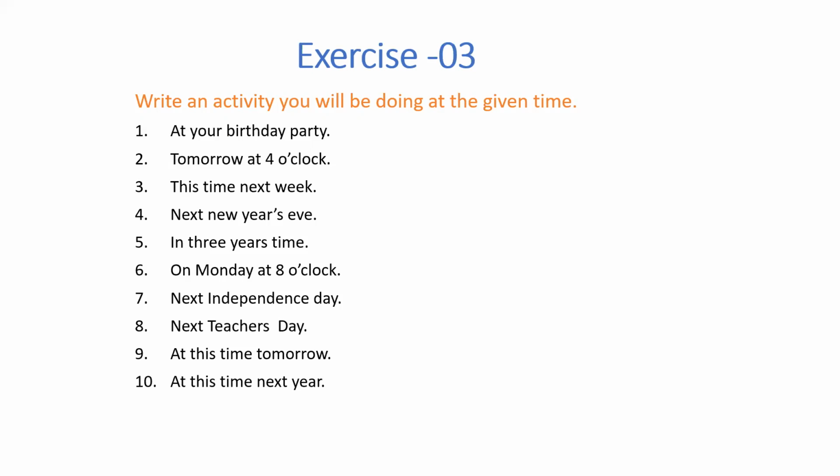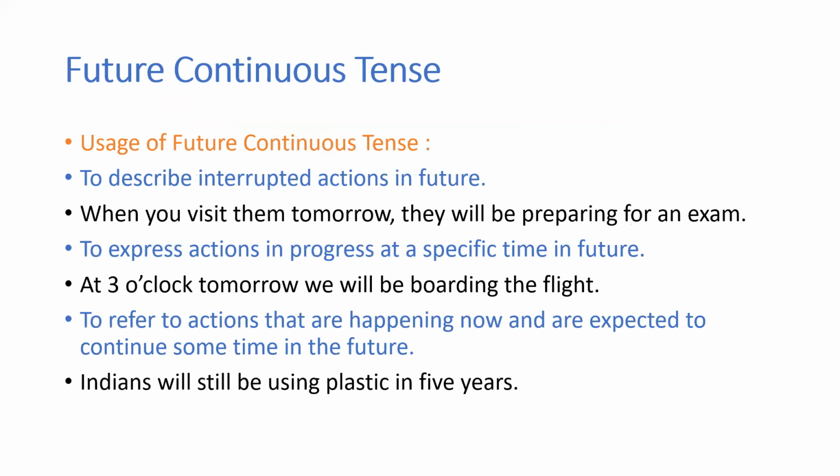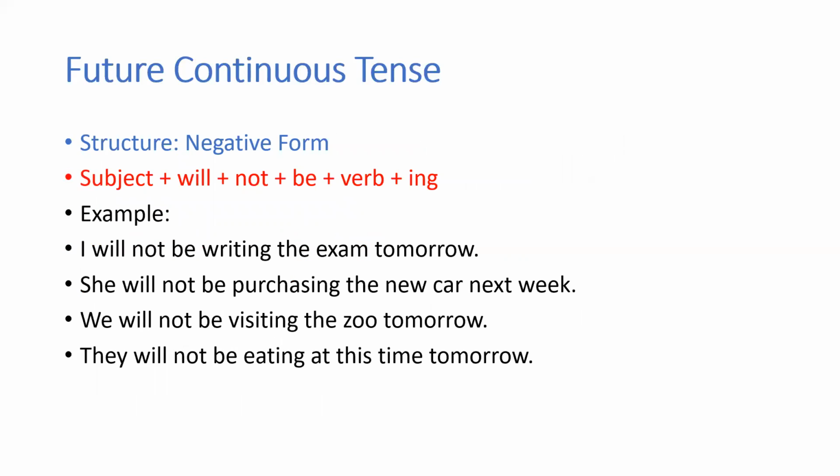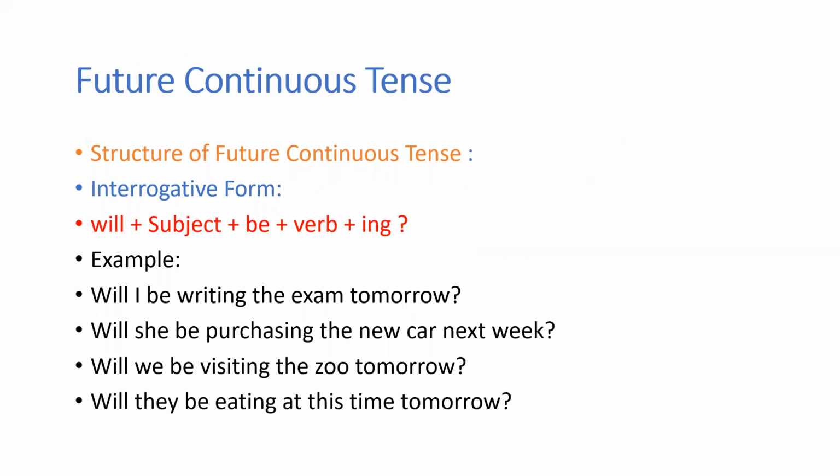Have you understood it? So let's quickly recap the structures. To write the future continuous, in the affirmative you will use subject plus will plus be plus verb plus ing. Then negative: subject plus will plus not plus be plus verb plus ing. Then interrogative: you begin with will, then the subject plus be plus verb plus ing.